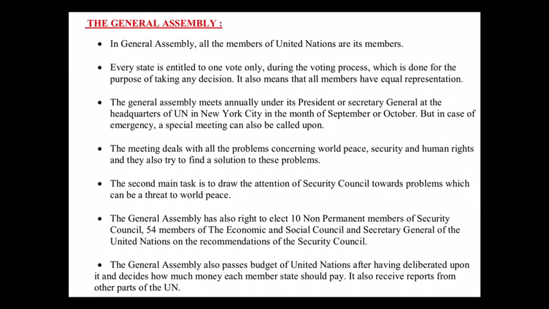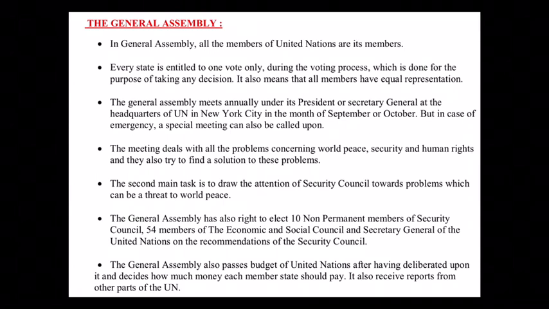Third one, the General Assembly meets annually under its President or Secretary General at the headquarters of the United Nations in New York City in the month of September or October. Now this General Assembly has one meeting in a year, and that meeting takes place either in the month of September or October, and the meeting is headed by the President or Secretary General. It is held in the United States, that is, in New York City.